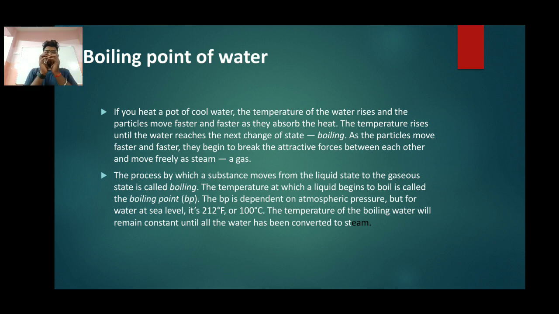If there is an object which is fabric, if I glue this object, and I start to shake it again and again, what will happen? The bond between them gets cracked and it will be dissipated. Okay. The process by which a substance moves from the liquid state to the gaseous state is called boiling. The temperature at which the liquid begins to boil is called the boiling point. It is dependent on the atmospheric pressure, like water at sea level, 212 Fahrenheit or 100 degrees Celsius, or in Kelvin, it will be 373.15 Kelvin.